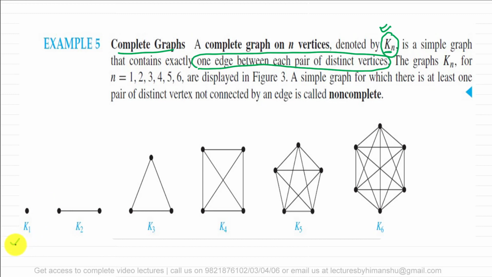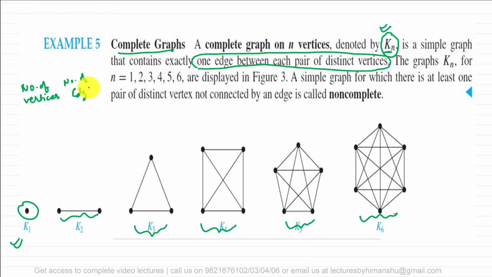Now for example, this is a complete graph with only one vertex. This is a complete graph with 2 vertices, complete graph with 3 vertices, complete graph with 4 vertices, complete graph with 5 vertices, complete graph with 6 vertices. Okay, so if this is representing the number of vertices, and this is representing the number of edges. Okay, so if the number of vertices is 1, the number of edges is 0. If the number of vertices is 2, the number of edges in a complete graph is 1. If the number of vertices is 3, the number of edges is also 3. Okay, so see, complete graph means we should have an edge between every pair of vertices.